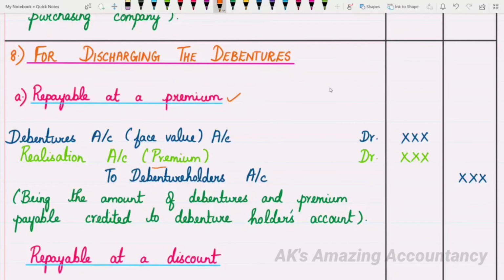Why do you debit the realization account? Because when it is repayable at a premium, it's going to be a loss to the company. So realization account gets debited. So in such a situation, the entry will be debentures account debit, realization account debit to debenture holders account. You'll be writing the narration as being the amount of debentures and premium payable credited to the debenture holders account.